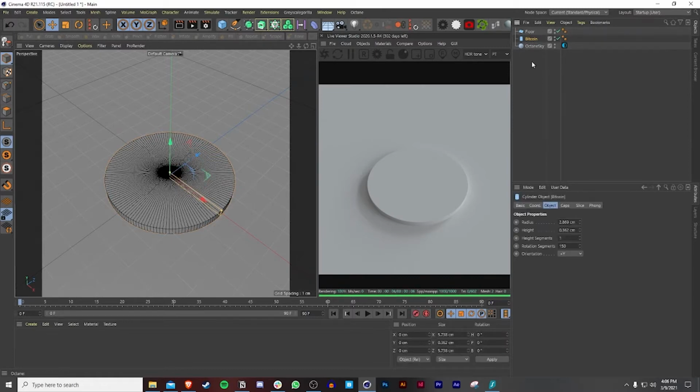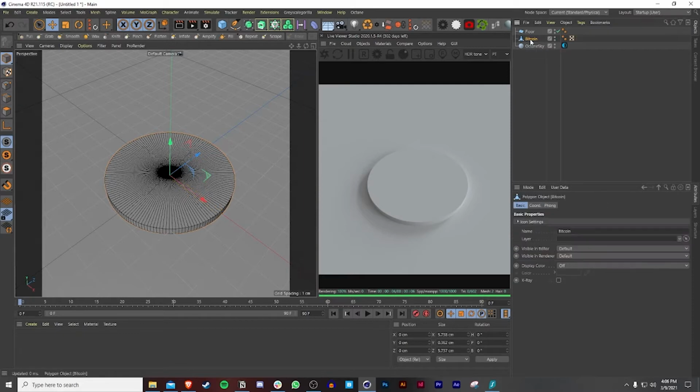Now usually once we make this editable, you're going to see what happens. So by pressing C, look at that. This already made a UV map for us, or a UVW tag. So before we delete this thing, let's just set up our coin before we start UV mapping this thing.